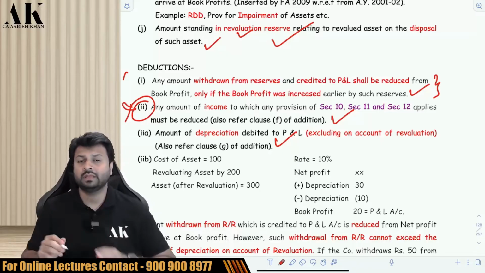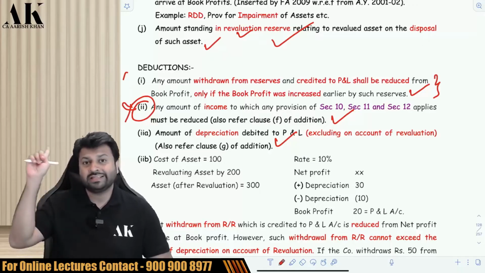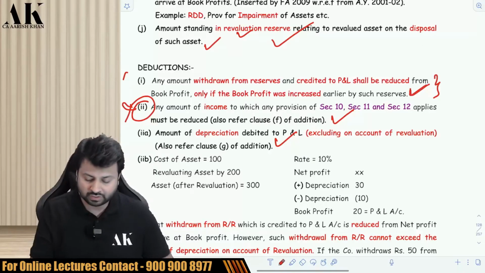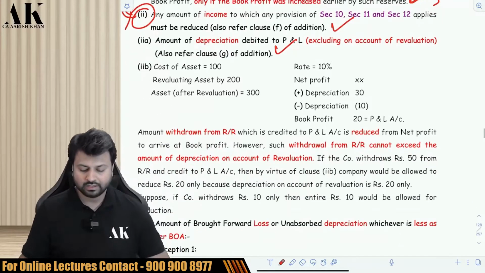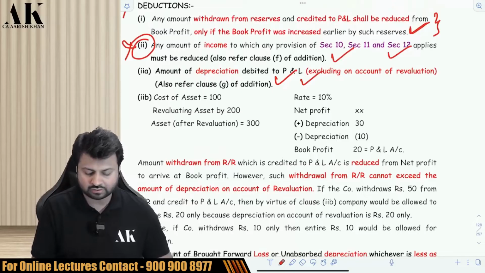Do not reduce this. You have to use these two. Keep this thing in mind, what I have said to you. So if book profit was increased earlier, then you can reduce it. If book profit was not increased earlier, do not reduce it. This is what this point has to say. Next. The next one is also a very, very important point. This point we have already done. Let's do the next point.